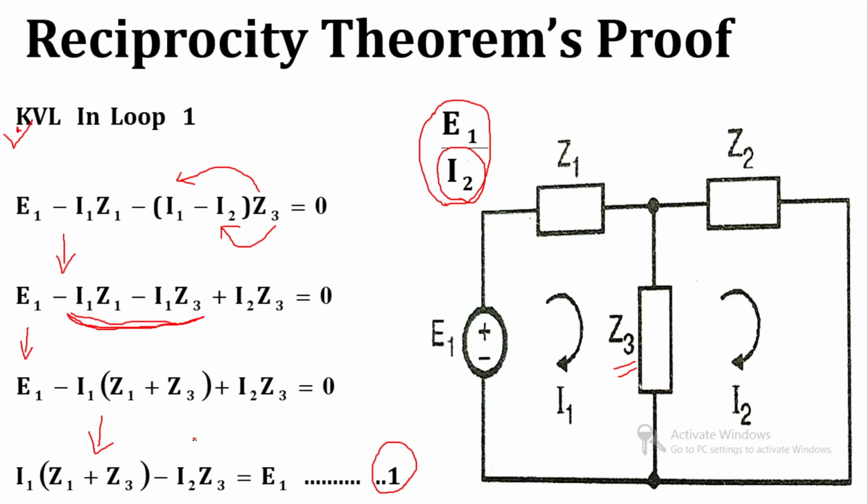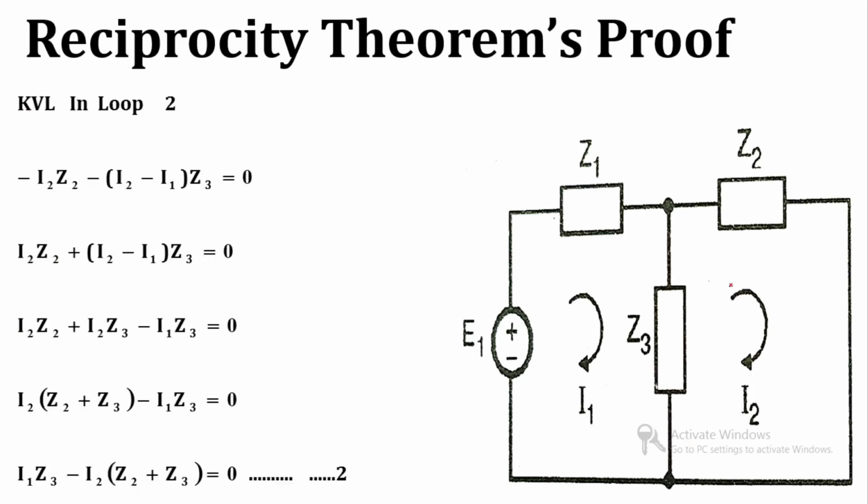Now in the same way we have to apply KVL for loop number 2. So drop in Z2 is minus I2 Z2, drop in Z3 is minus (I2 minus I1) into Z3, all equal to 0. Now these two minus terms, if we shift both terms to the right hand side of the equal to, then they become plus. So the next step is plus I2 Z2 plus (I2 minus I1) into Z3, all equal to 0.